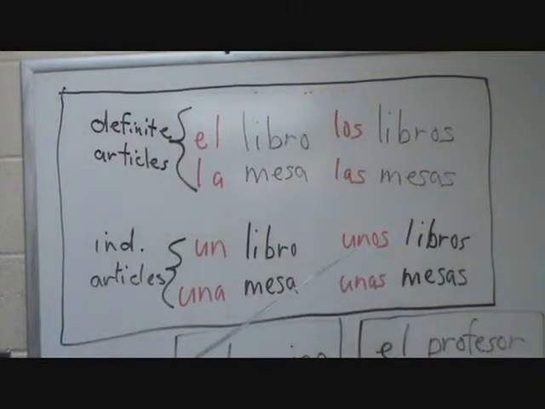So there are also four indefinite articles to go with the four definite articles. Un libro, a book. Unos libros, some books. Una mesa, a table. Unas mesas, some tables. So we have definite articles and indefinite articles. These are all the, and these are all either a or some if they're plural.